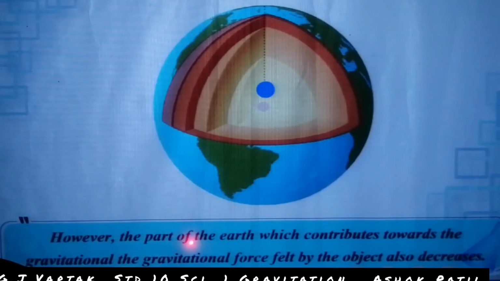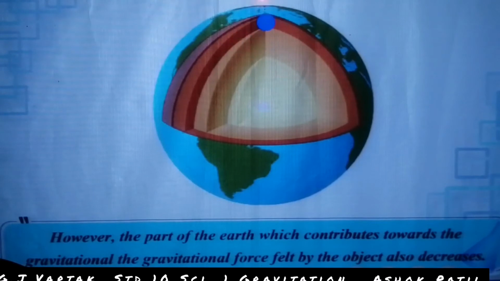However, the part of the Earth which contributes towards the gravitational force felt by the object also decreases.